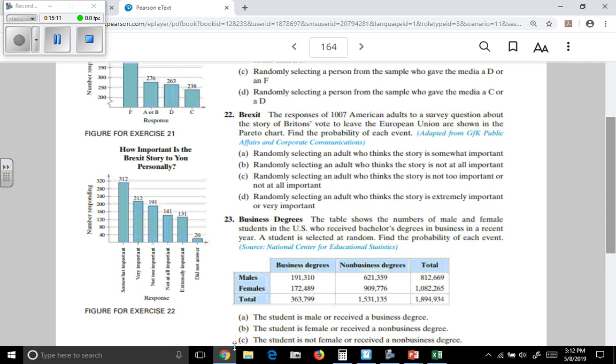Now remember, in a Pareto chart, data values are not replicated. So if someone is in one category, they're not in the next. Each response falls in only one category. So notice there are 1,007 adults that are being surveyed.